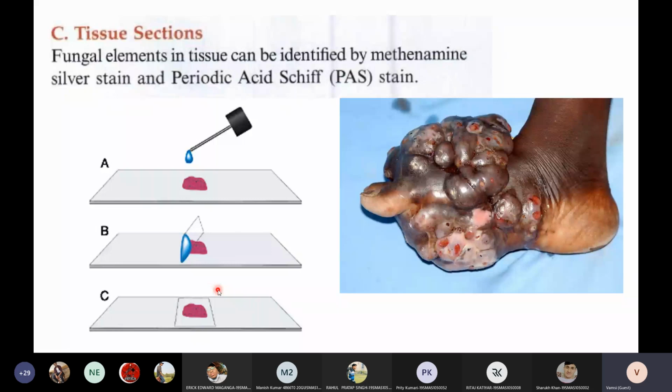Then we discussed laboratory diagnosis, where we can go with direct microscopy, then culturing and tissue sections. In the direct microscopy, we have KOH, KOH with calcofluor, Gram staining, and India ink preparation. Then we discussed culturing techniques, where we have LPCB and SDA. Then we discussed tissue sections.